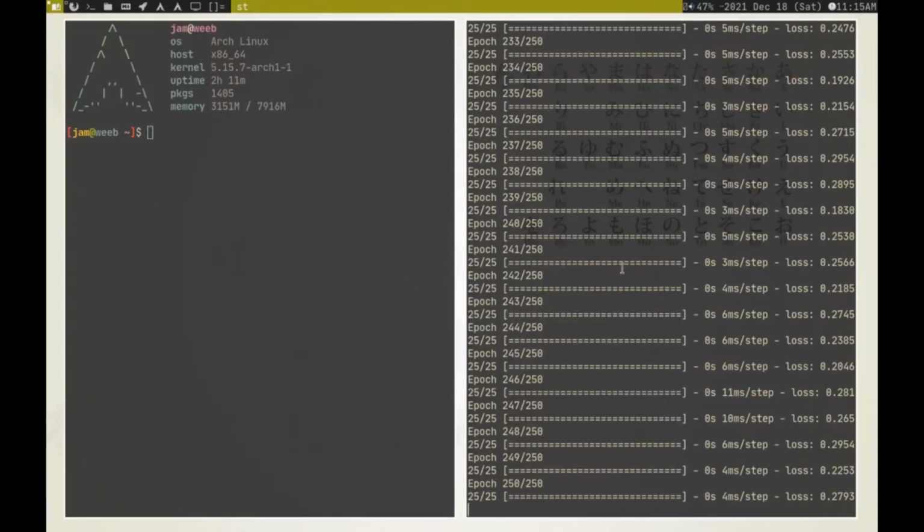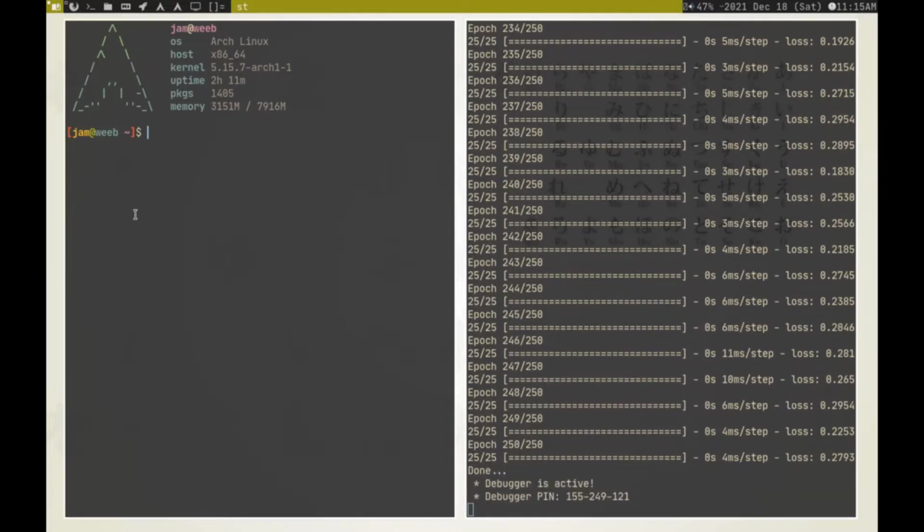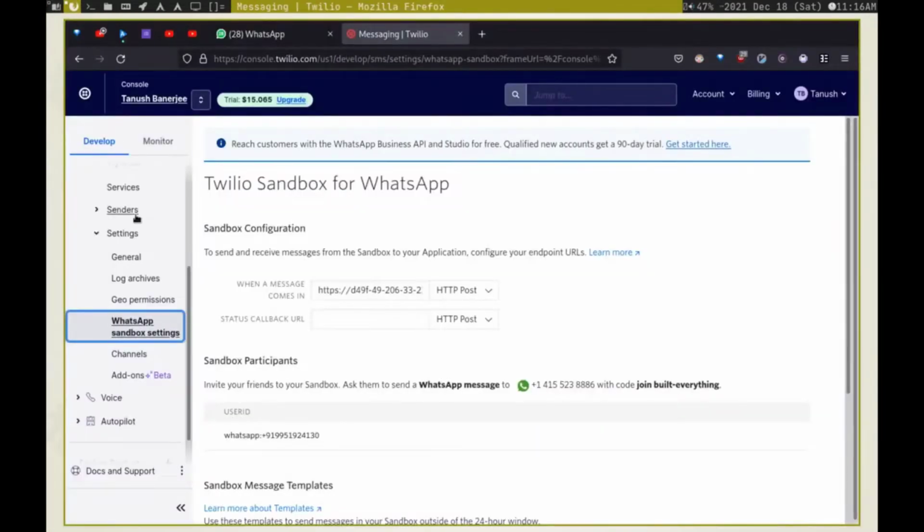I am going to use ngrok to temporarily host the service, because what this code does is it has a subdomain. I've used Flask for this. It has a subdomain called /bot, which will send post requests to whatever service you want. So I have configured this for WhatsApp. I have also used a service called Twilio. This is just for the WhatsApp integration. If I write a little bit more code, I can also run this in the CLI.